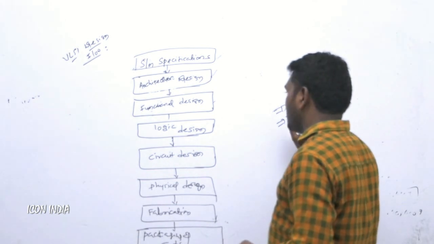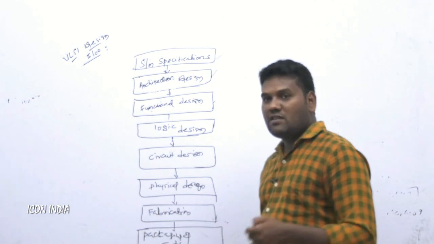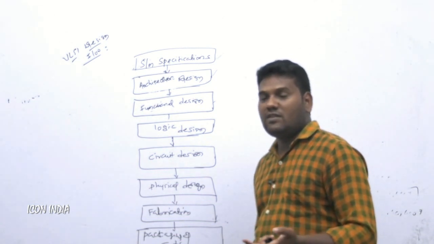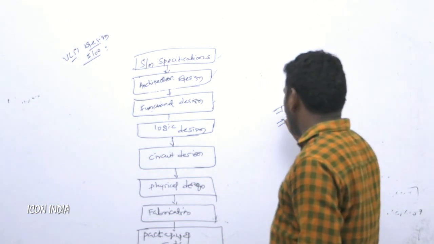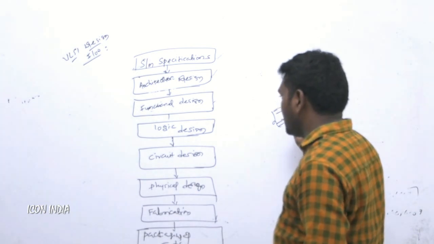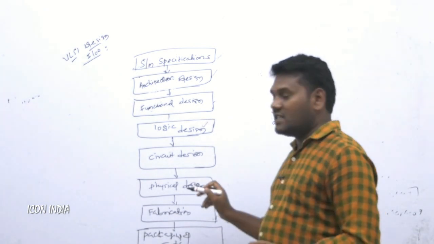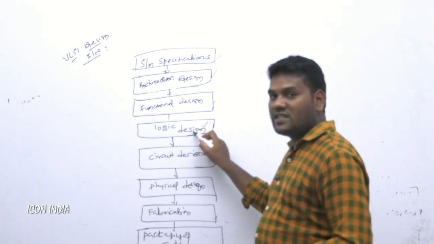So by using this one we can design, suppose a full adder is there. How do we design the full adder? By using the basic logical gates, we have to design the logic design. So after logic design, what are the functions of logic design?